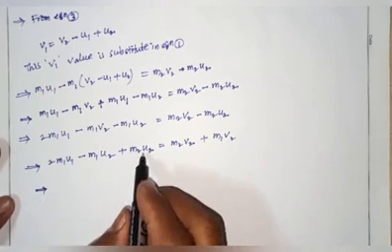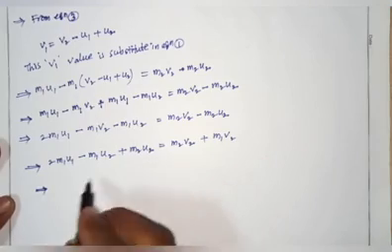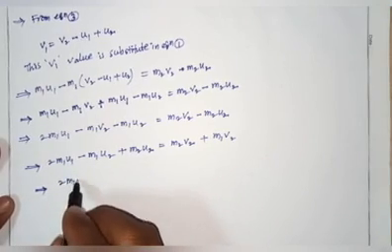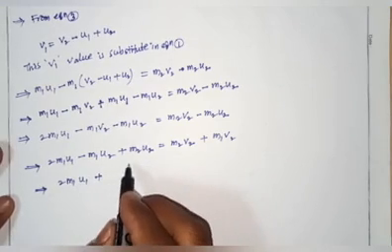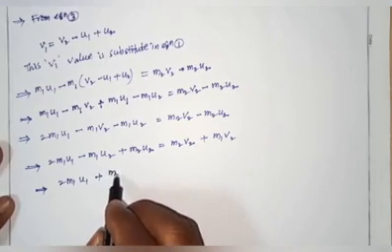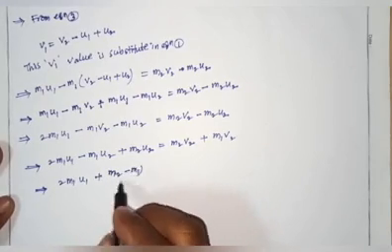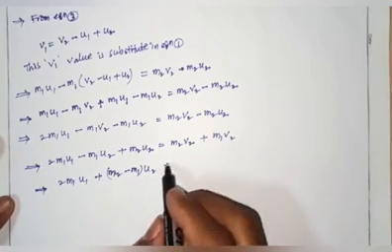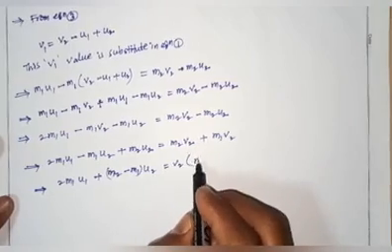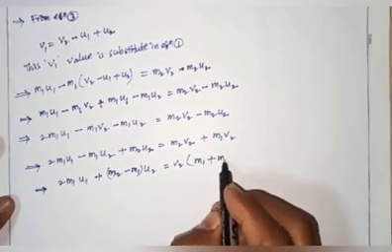This implies 2m1 u1 plus, taking u2 common, m2 minus m1 into u2 equals, taking v2 common, v2 into m1 plus m2.